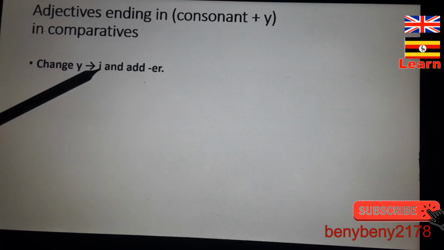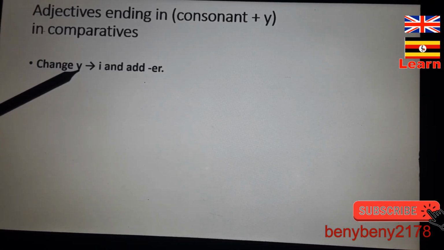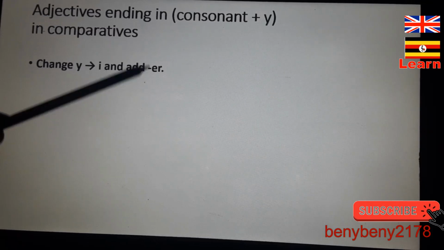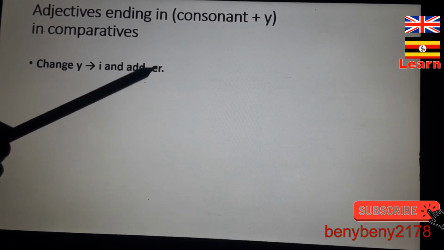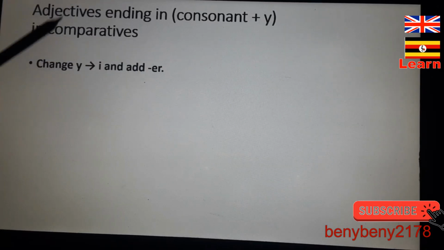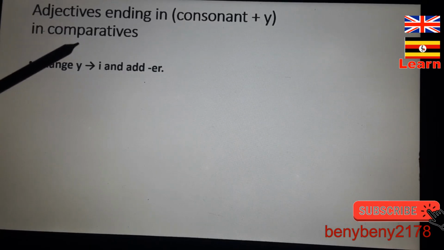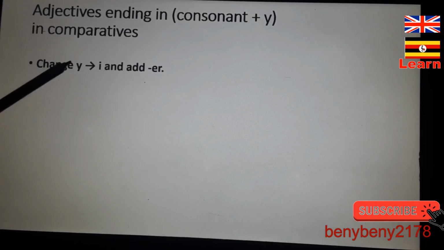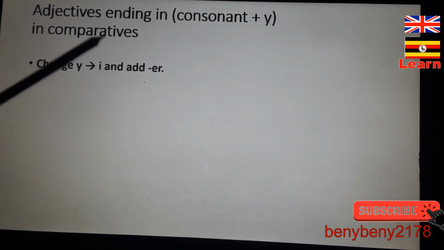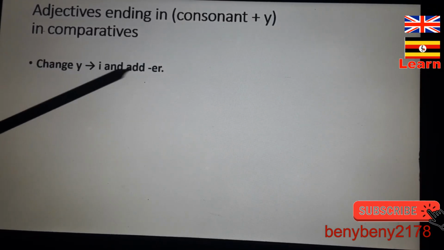In other words, this I takes the place that the Y was in, and you add ER, as we're going to see in examples. One more time, if you're going to change this adjective into comparative form and that adjective is ending with Y, you change the Y to I, then add ER.